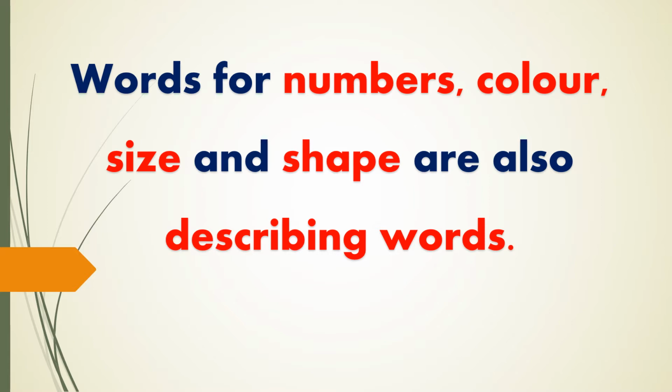Words for numbers, color, size and shape are also describing words.